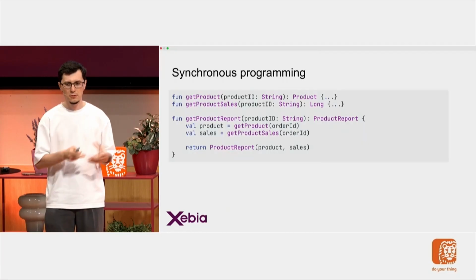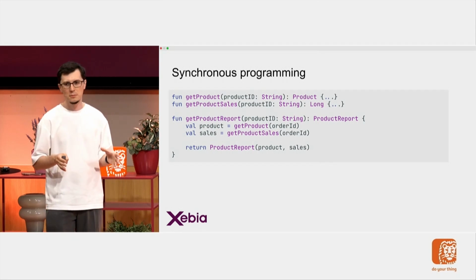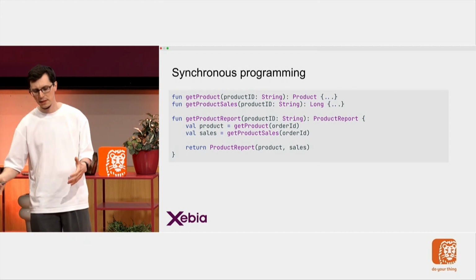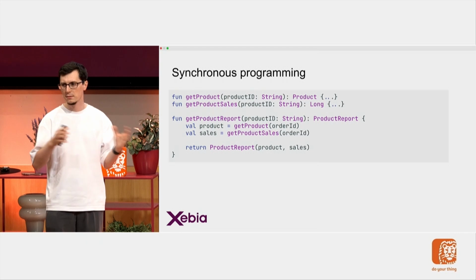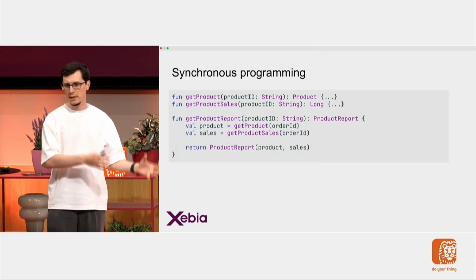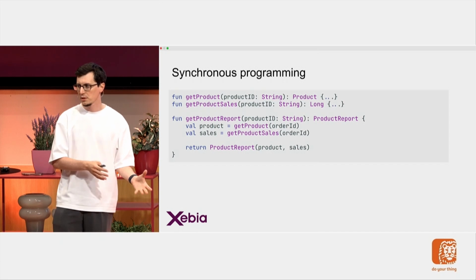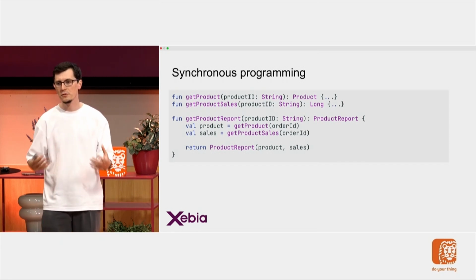So, first, which problem does asynchronous programming address? In order to understand that, we first have to look at synchronous programming. So here is the example I will use throughout this presentation. It's a very simple example. I have two functions, get product and product sales, which get some data from some external services, and I have a get product report function that combines this information and creates a product report out of it.